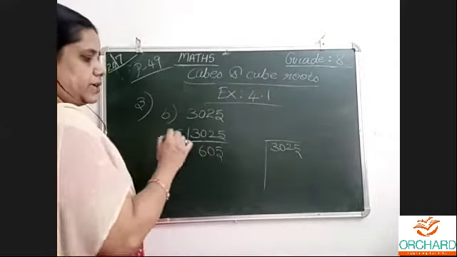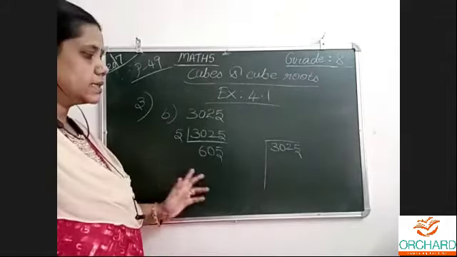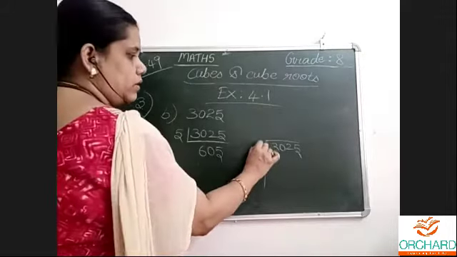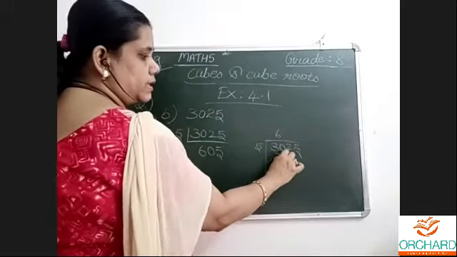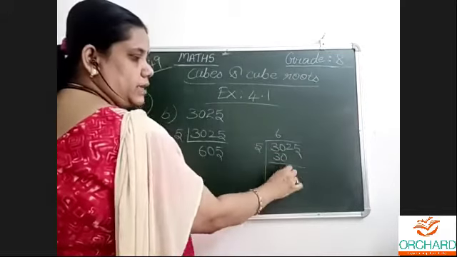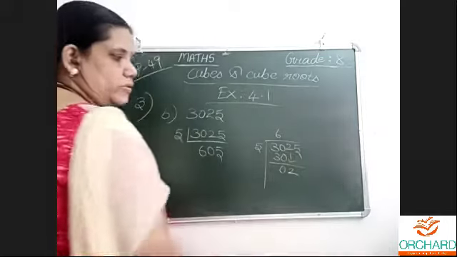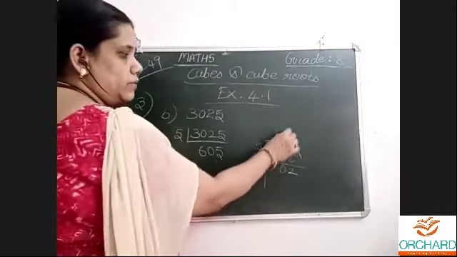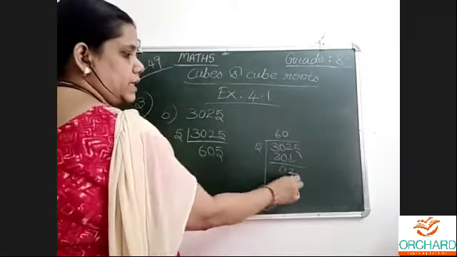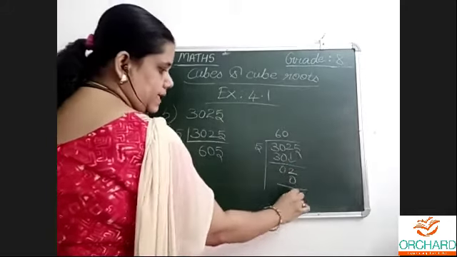Then only 5 5s are 25. Many will write 65 here. As far as I know, many children will do like that. 6 5s are 30. 30 minus 30, 0. Only 2 comes down. 2 will not go in the 5 table. 0 5s are 0. 2 minus 0, 2.